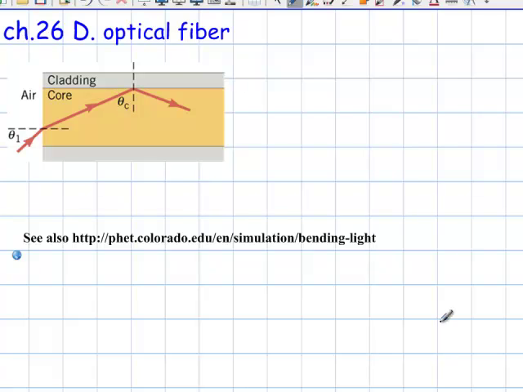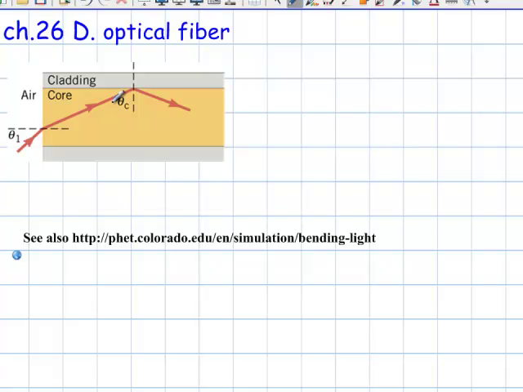And that critical angle here is important in order to cause total internal reflection so that the light ray doesn't get out of the optical fiber. So there is a maximum angle at which the light ray can enter. Anything below that will stay in the optical fiber. Anything above that would actually leave it, and of course that would not be wanted in an optical fiber. Okay, let's start over here. This one is relatively straightforward to determine.